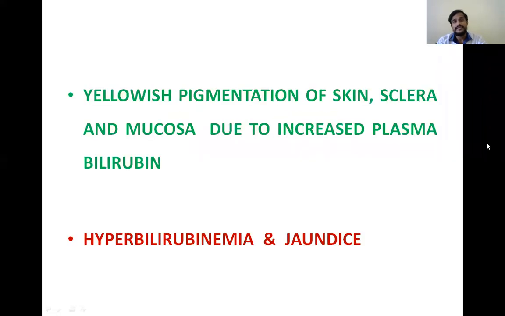And what is jaundice? We know yellowish pigmentation of skin, sclera and mucosa due to increased plasma bilirubin is jaundice. It is also known as hyperbilirubinemia. Okay, here we know that the bilirubin levels are increased because in investigations we had seen it is 9 milligram per deciliter.